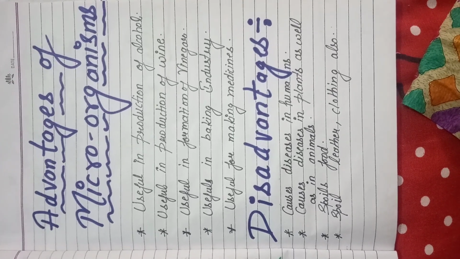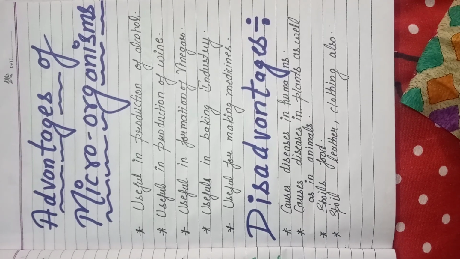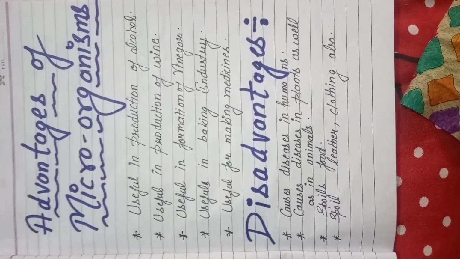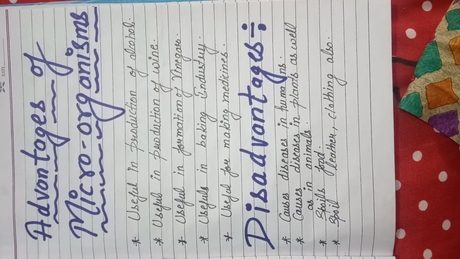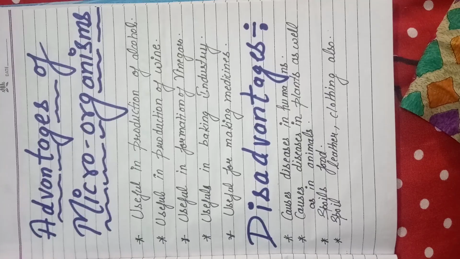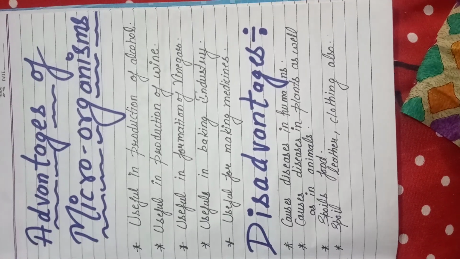The disadvantages of microorganisms are, microorganisms are responsible for different types of disease. They cause disease in humans, plants, as well as in animals. Microorganisms also spoil our food. They are also responsible for spoiling of leather,